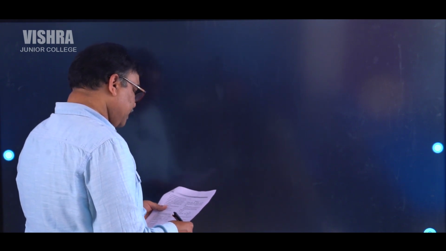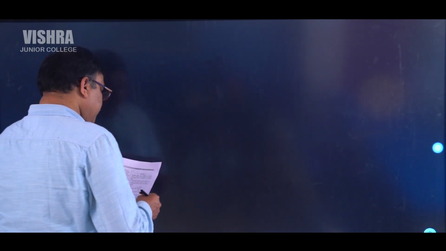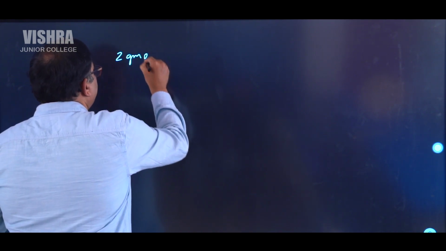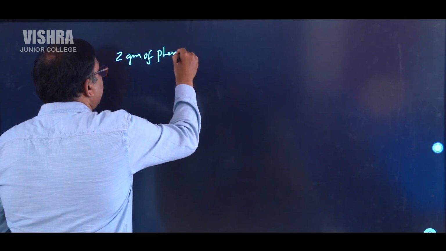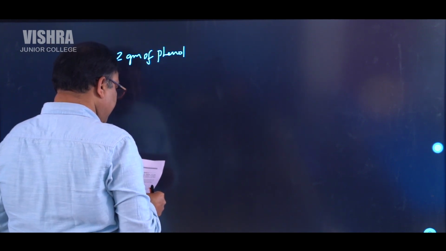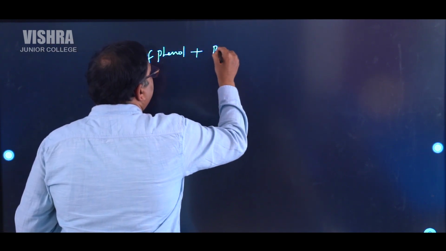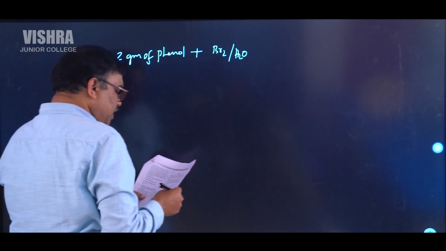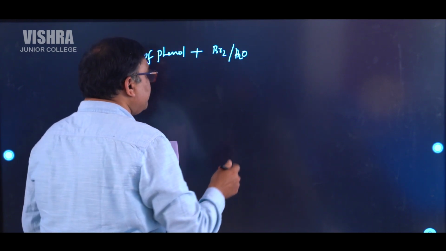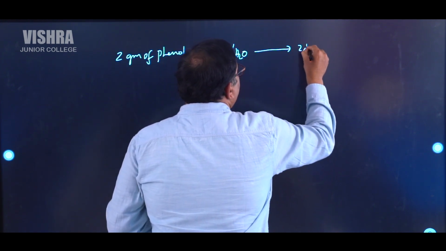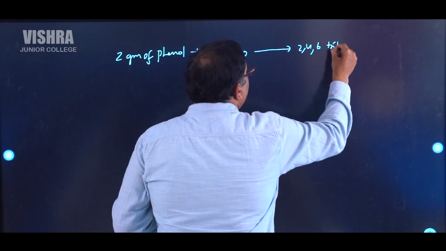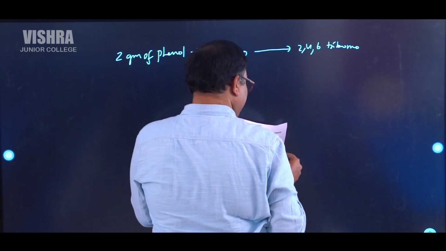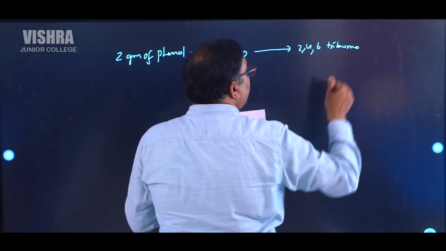So let us see. There is a numerical problem given. There are 2 grams of phenol allowed to react with Br2 in the presence of H2O. Yeah, very good. And how much Br2 will be required to produce 2,4,6-tribromophenol?